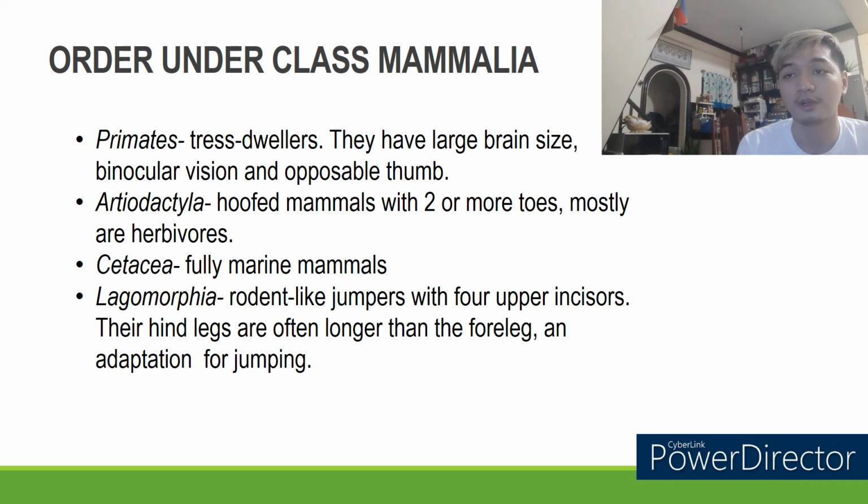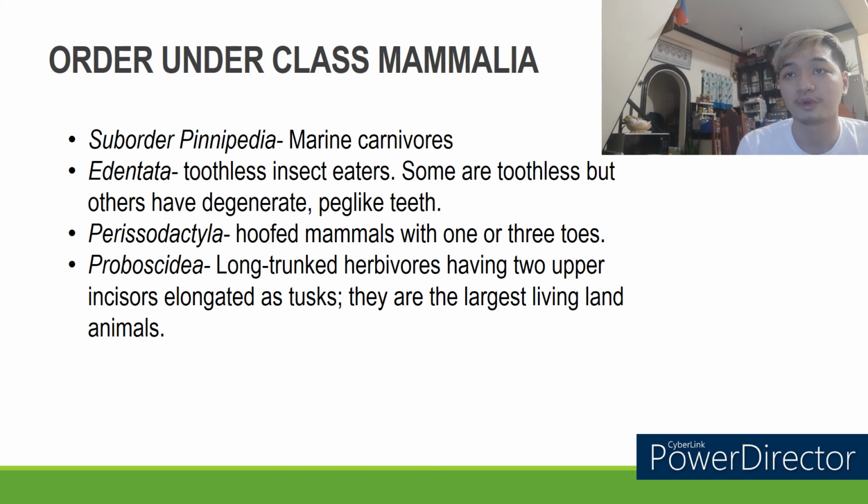Lagomorpha, rodent-like jumpers with 4 upper incisors. Their hind legs are often longer than the forelegs, an adaptation for jumping, like pikas and hares. Suborder Pinnipedia are marine carnivores like seals and sea lions. Edentata are toothless insect eaters. Some are toothless but others have degenerate peg-like teeth. Examples are sloths and anteaters.